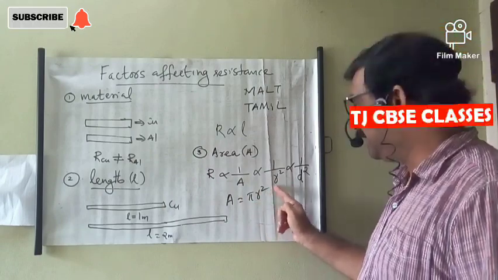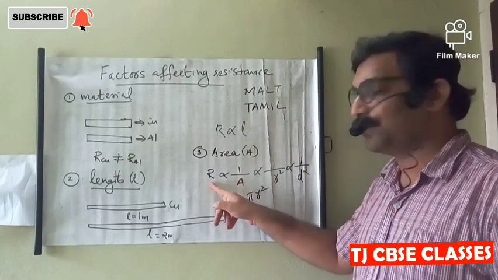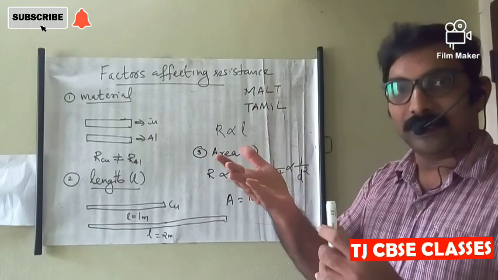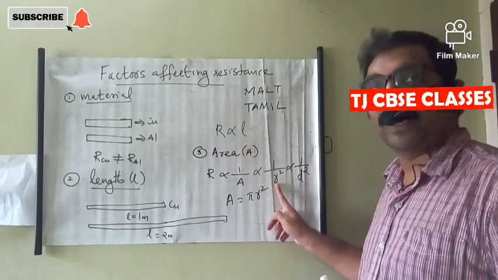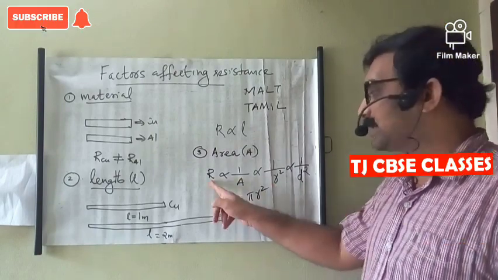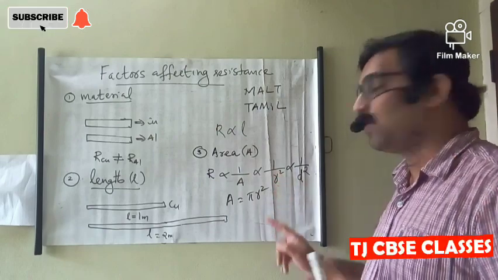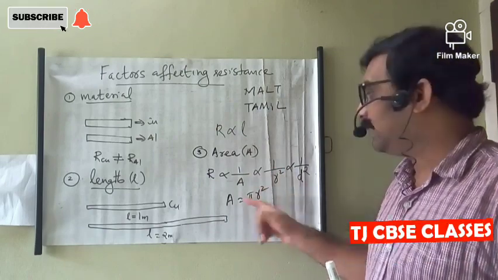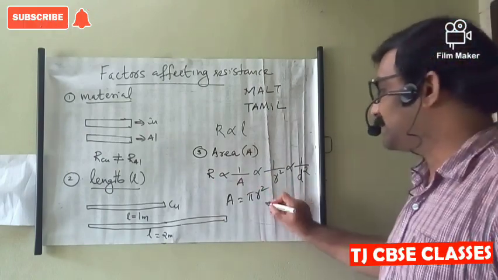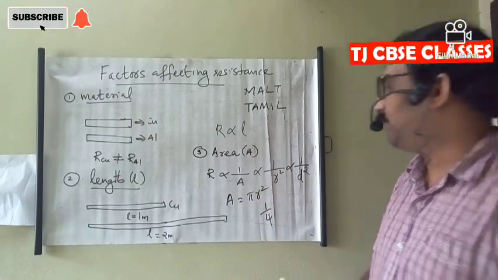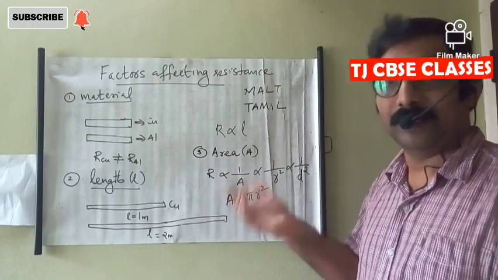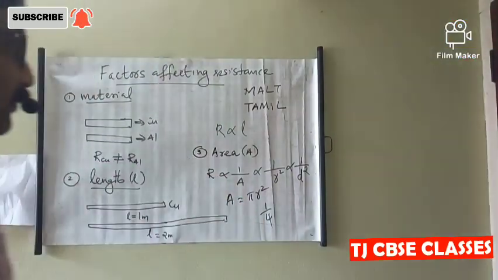Here one special case is there. If the radius of the wire is doubled, what happens to the resistance? Instead of r we take 2r, the whole square. Here 1 by (2r) the whole square means 1 by 4. The resistance becomes 1 by 4 times when the radius of the wire is doubled. Then the fourth factor is